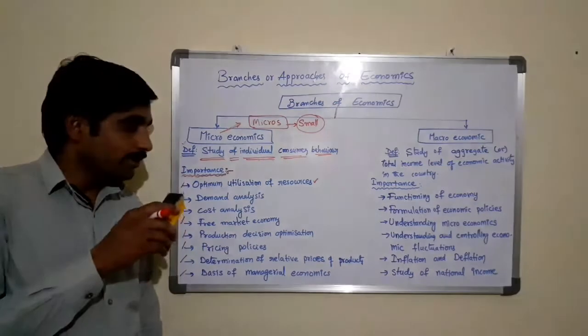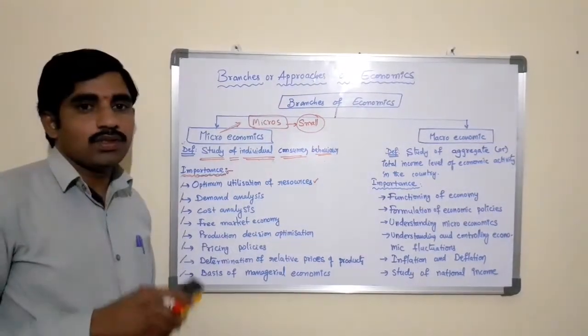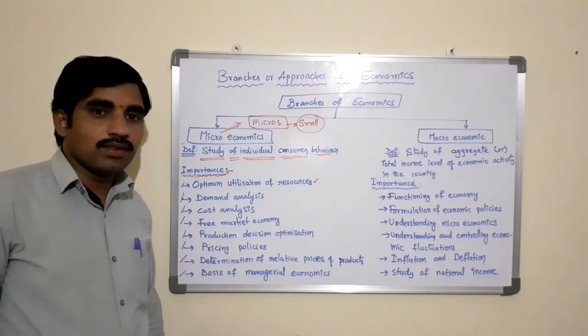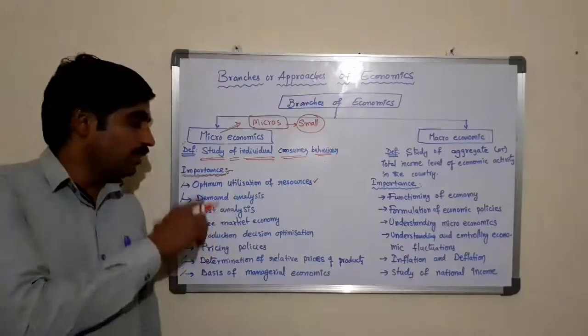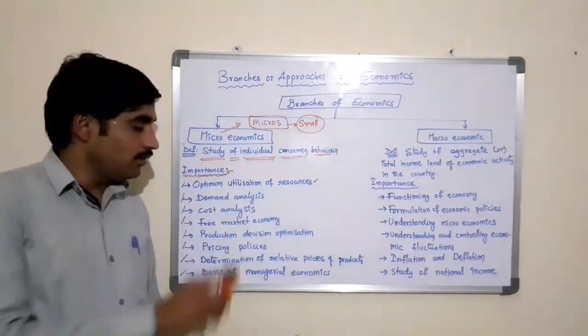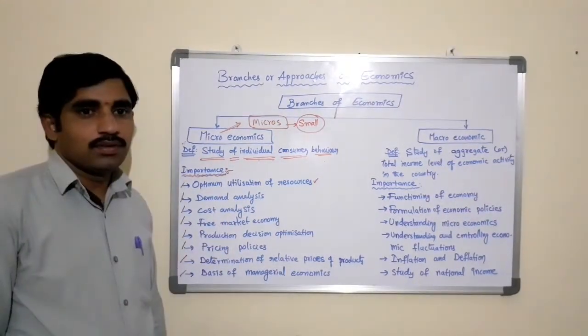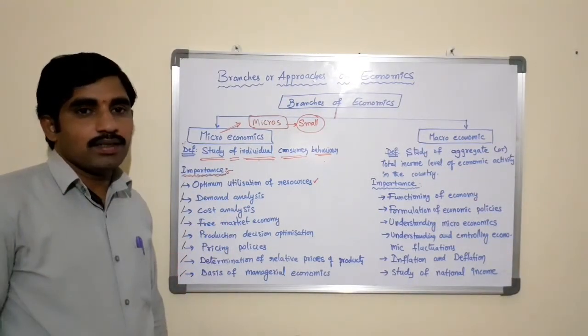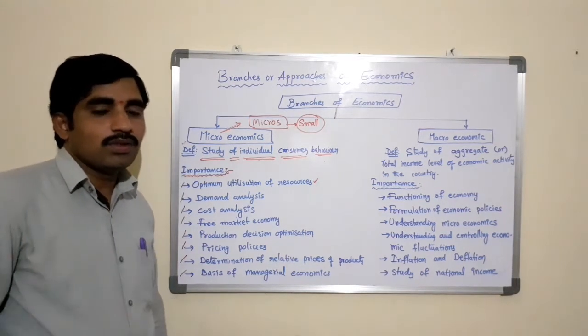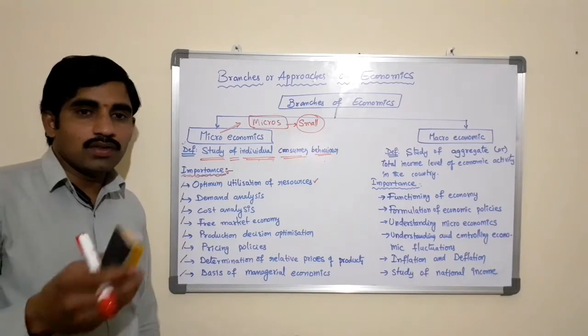When the producer is in a position to analyze the demand for a commodity, product or service, automatically he will solve the problem. If there is more demand in the market, he will try to produce or supply more in order to meet the demand.